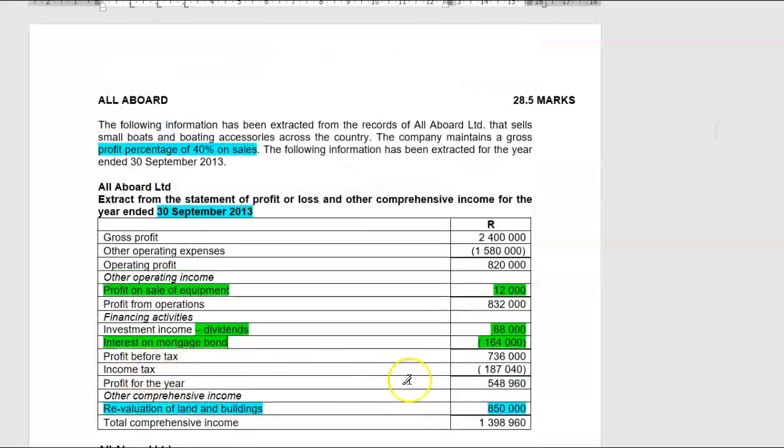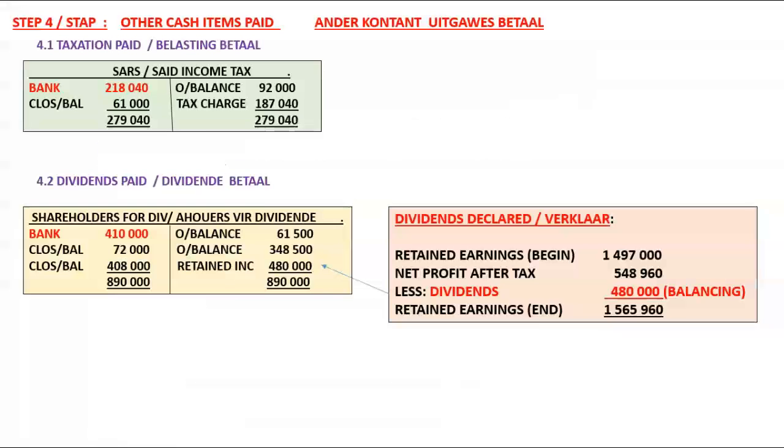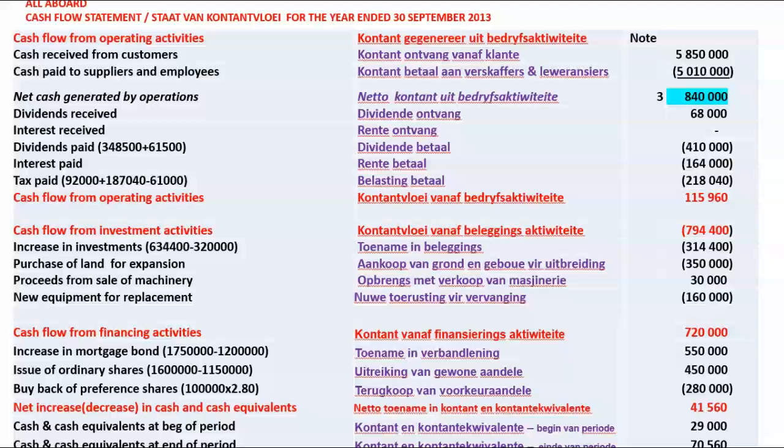So our income tax charge for the year was 187,040. And that I'm going to transfer into that account. And then I simply just balance off the account to get the amount actually paid to SARS for the year, which equals 218,040. So here, tax paid, 218,040, and that is in brackets.